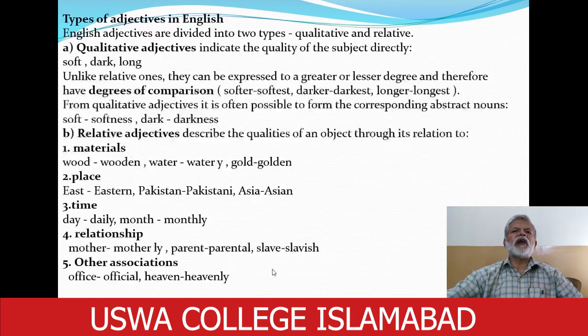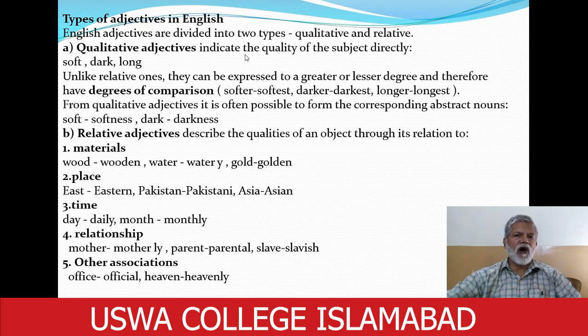Next, types of adjective in English. Adjectives may also be divided into different types. English adjectives are divided into two types. Basically, there are two types: qualitative and relative. Qualitative adjectives indicate the quality of the subject, as the word qualitative is derived from quality. So qualitative adjectives are the words that indicate the quality of the subject.